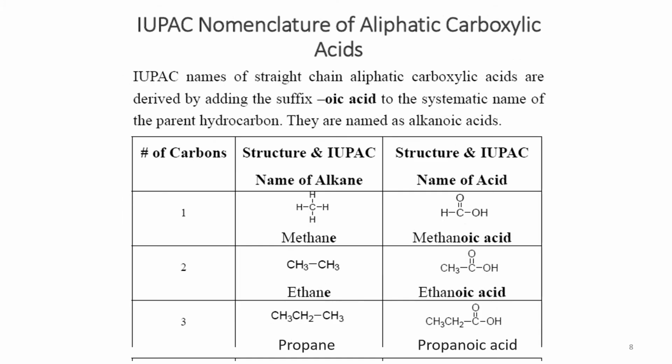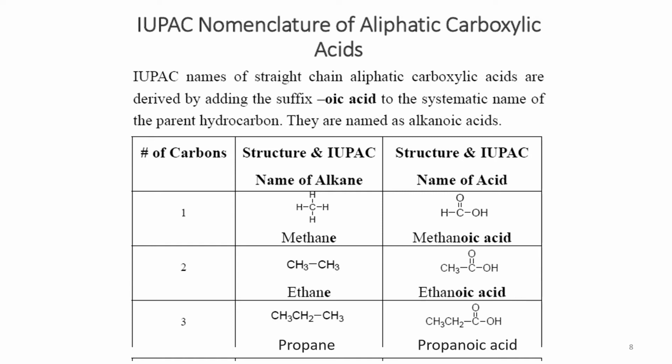Okay, now we are going to start the International Union of Pure and Applied Chemistry, or IUPAC, naming of aliphatic carboxylic acids. When we name aliphatic carboxylic acids, you may be familiar with the nomenclature of alkanes, so their basic names are derived from the parent alkane name, like the homologous series starting from methane, ethane, propane, butane, pentane, hexane, heptane, octane, nonane, and decane.